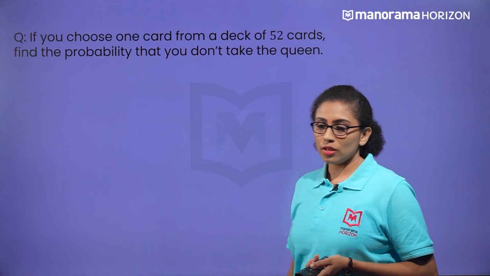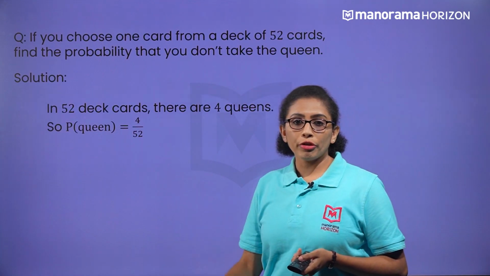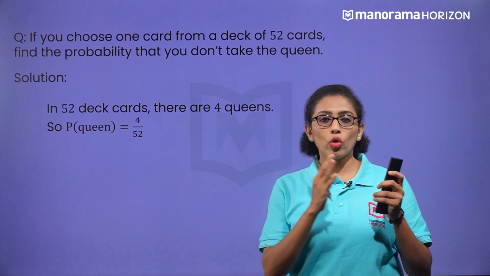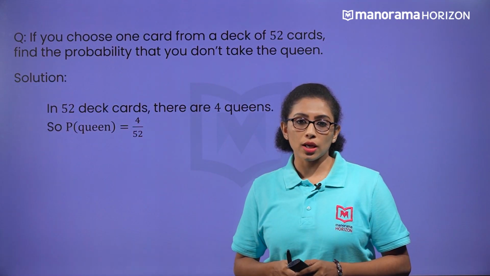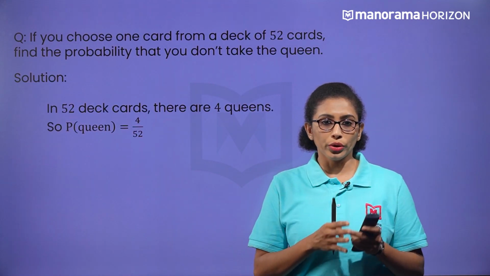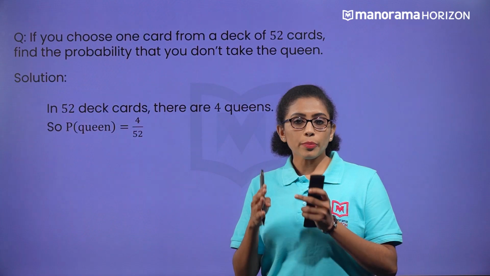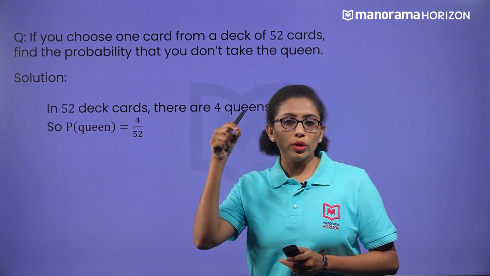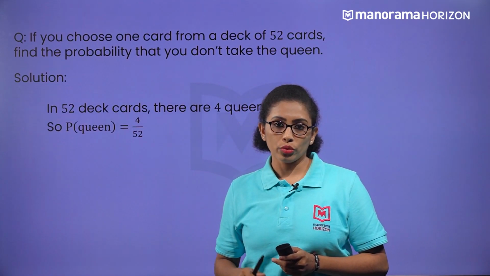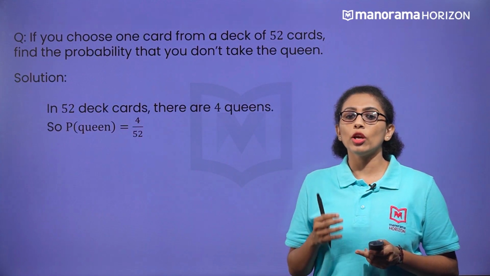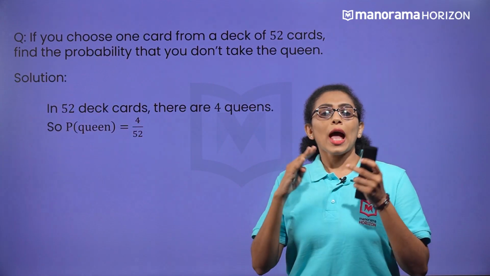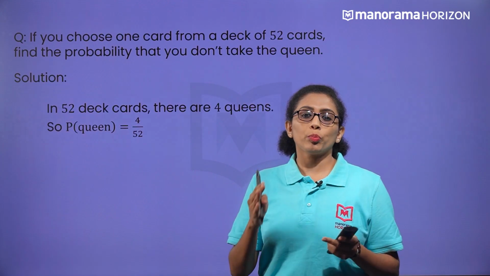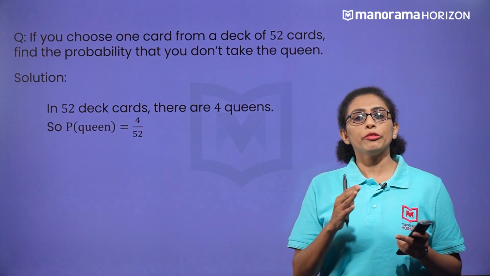Let's see the solution. In a deck of 52 cards, we have 4 queens. So, there is a 4 by 52 chance that you choose a queen, right? The probability of picking a queen is 4 by 52. Now, if you want to find the probability of that event not occurring, all we have to do is subtract the probability of a queen occurring from 1.